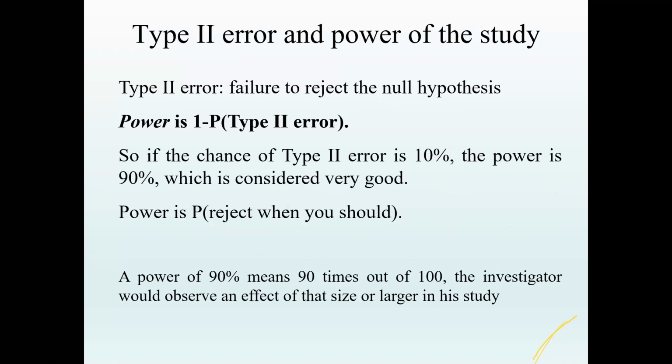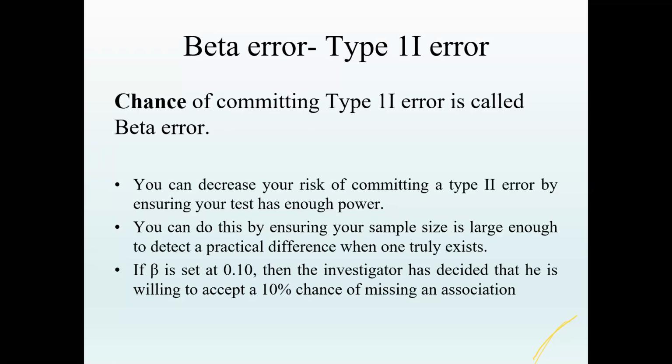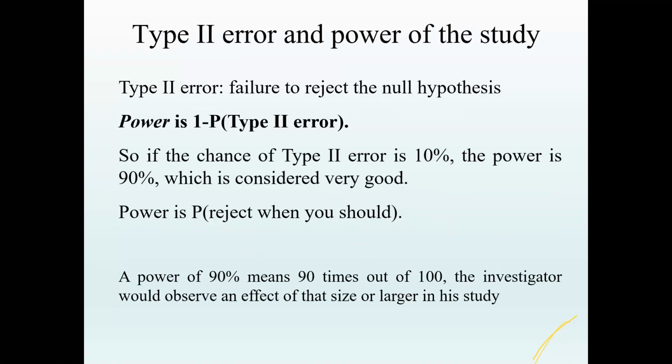I'll tell you what power is. Power is how good your study is at detecting that real difference, the magnitude of difference. A power of 80 or 90 is usually considered very good.